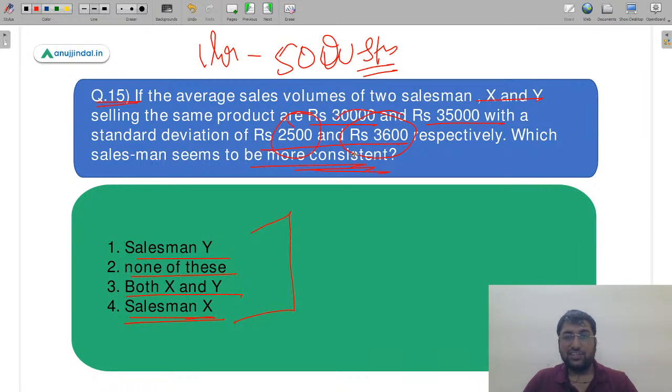जिसका standard deviation कम है, उसकी consistency ज़्यादा मानी जाती है. Also, sometimes students go on to calculate CV, that is coefficient of variation, उसको निकालने की ज़रूरत भी नहीं है. If your standard deviation is lower, you will directly know that it is consistent. So do not waste time in calculating your CV, it's not required. So therefore the correct answer for this question is salesman X.